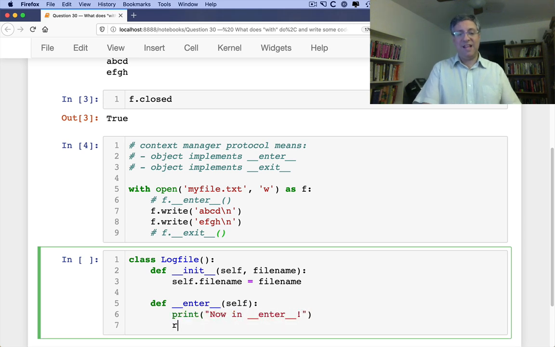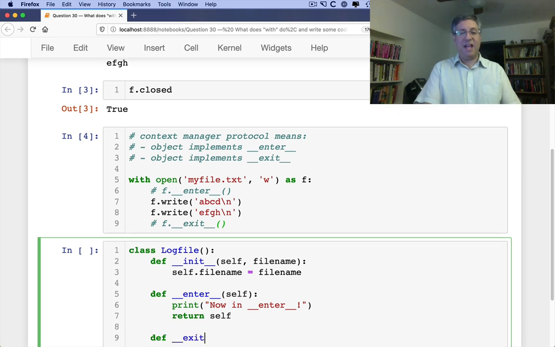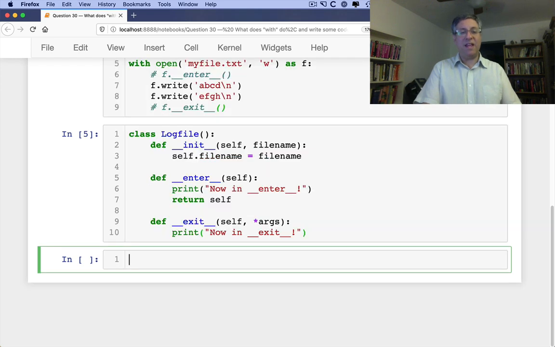We say return self. And then I say def __exit__(self). And then we actually have to take 3 other arguments. So I'm going to say here just *args for now. And then we're going to say here print "now in exit". So far, so good.